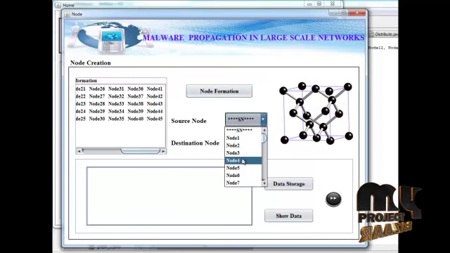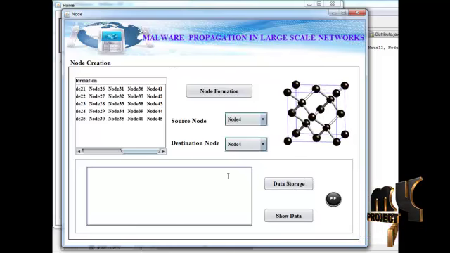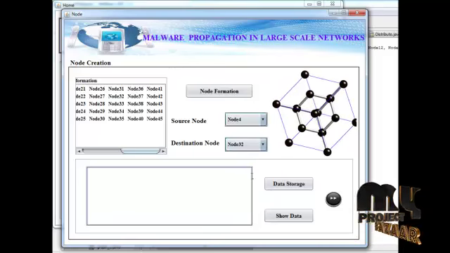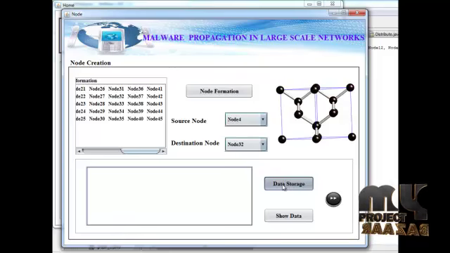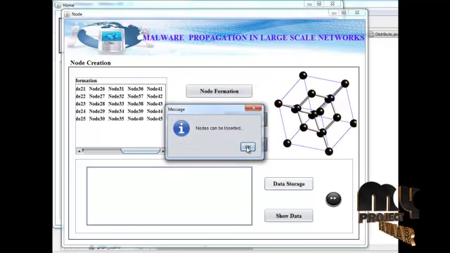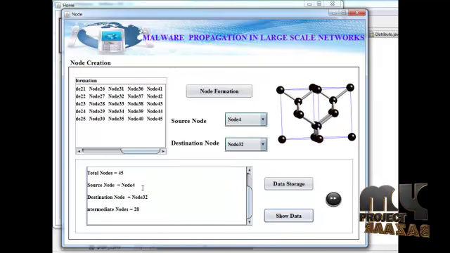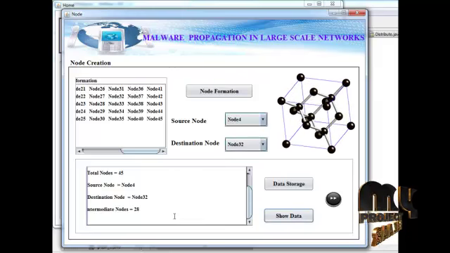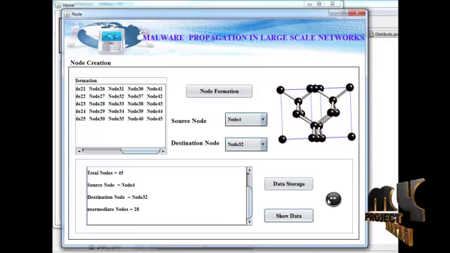The second one is source node to destination. The malware propagation is found from the source to destinations, so node 4 to 32. This information will be stored in data. Nodes can be inserted. So show the data. All the details will be shown here, so total node and the source node, destination node, and intermediate node are also generated here.